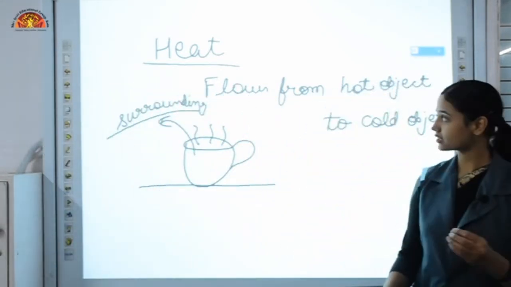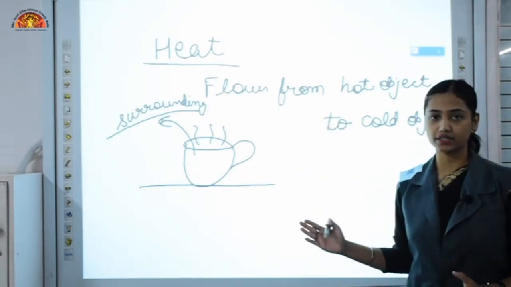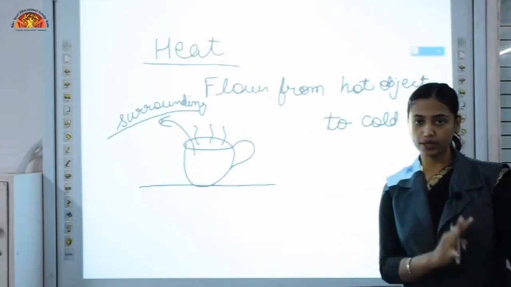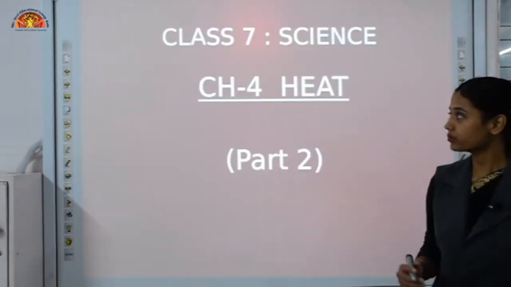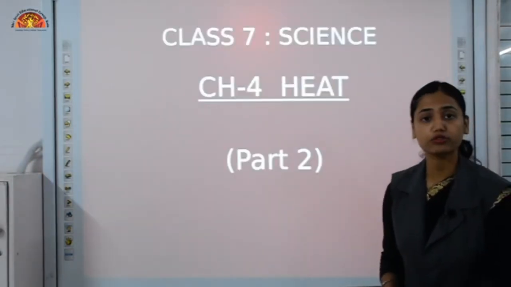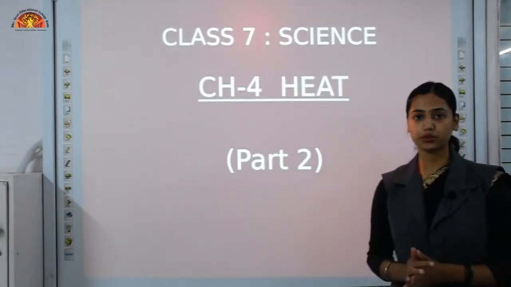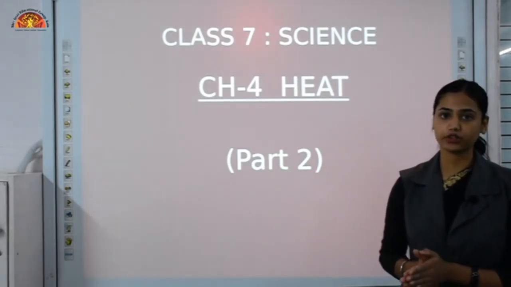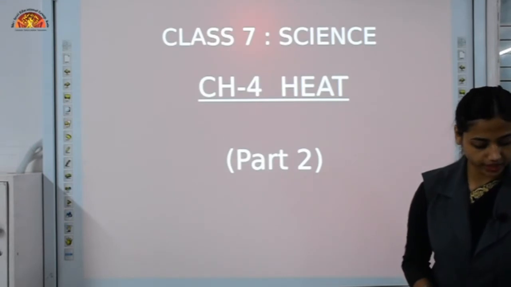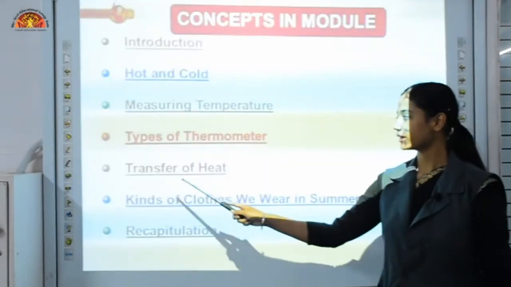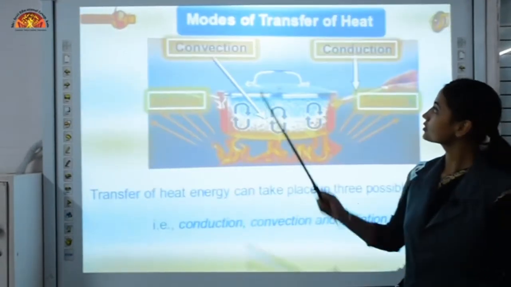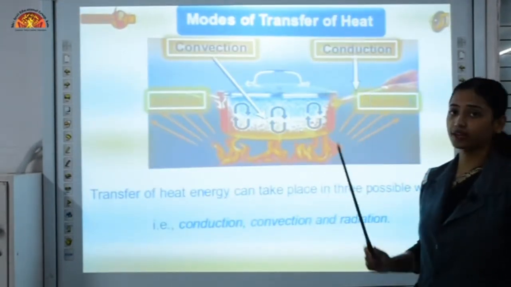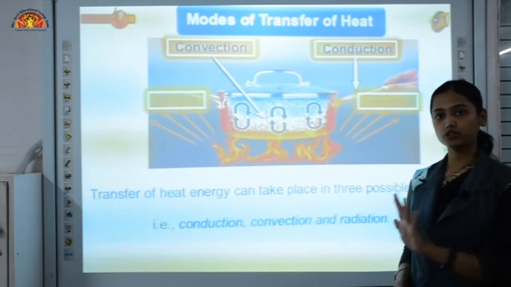So how does this transfer of heat take place? Heat flows from one region to another, but how? The way by which heat transfers from one region to another is known as the modes of transfer of heat. So we will start from here, transfer of heat. Modes of transfer of heat, by which heat flows from one part to another part.